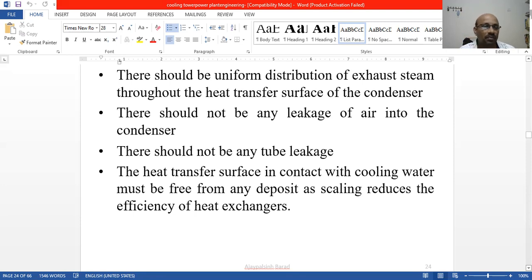The water must be free of deposits. There should not be any molecules, metal particles or dust particles. Otherwise, they will deposit on the tubes and scaling will occur, and the efficiency will go down. Scaling reduces the efficiency of heat exchangers.